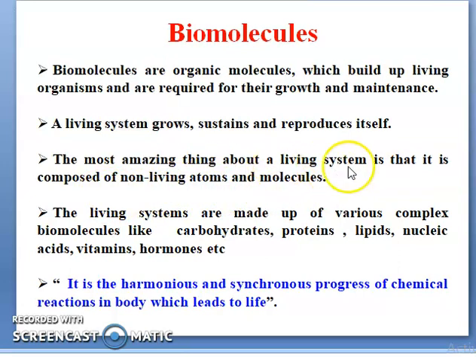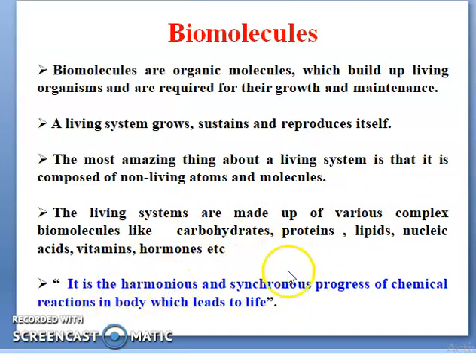The living systems are made up of various complex biomolecules. You know that these are carbohydrates, proteins, lipids, nucleic acids, vitamins, hormones, etc. These are the most important biomolecules, made up of various complex structures.